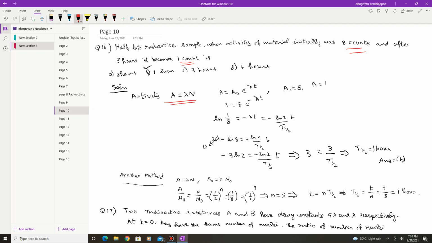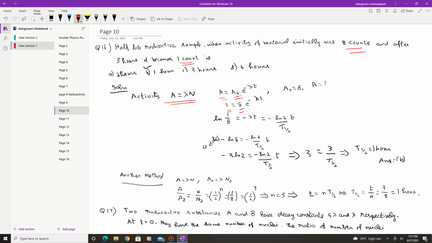Since N is equal to N naught e power minus lambda t, if you multiply lambda on both sides, N lambda is equal to A, the activity, and A naught is the activity at the start, t is equal to 0, then you can say this is the activity. So A naught e power minus lambda t. Now here it is given that initially the activity is 8, and after 3 hours the activity becomes 1.